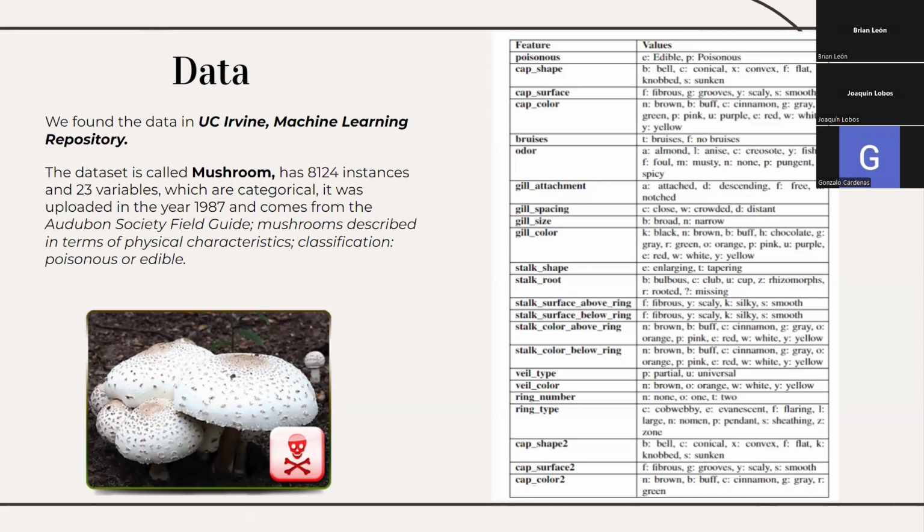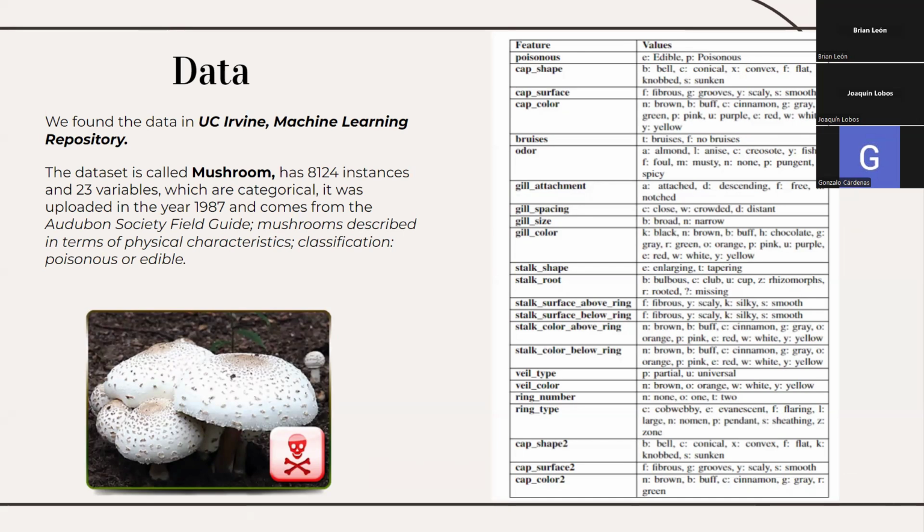We found the data in the UC Irvine, or University of California's, machine learning repository, which is a collection of databases, domain theories, and data generators that are used by the machine learning community for the empirical analysis of machine learning algorithms. The dataset is called Mushroom.